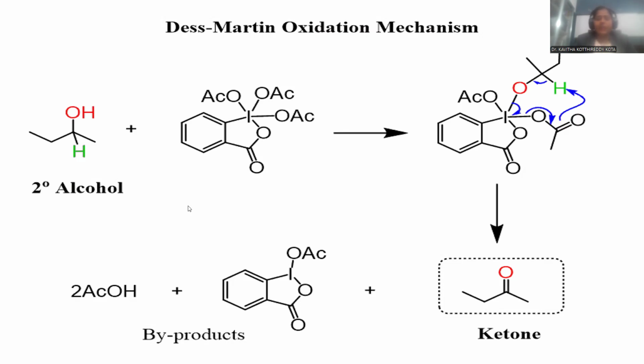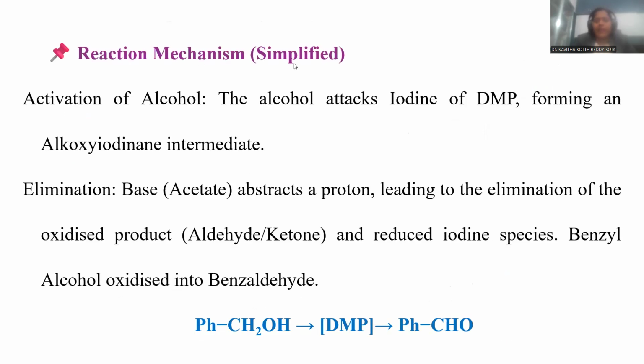This is the way the entire reaction mechanism is indicated in the clear description for Dess-Martin oxidation of secondary alcohol into corresponding ketonic compound. How could the reaction mechanism be obtained? In order to understand the reaction mechanism, activation of alcohol is very important. So alcohol is supposed to be added with iodine of Dess-Martin periodinane.